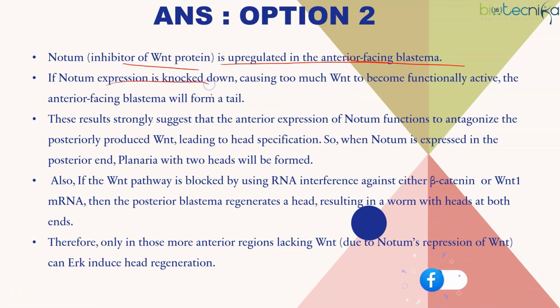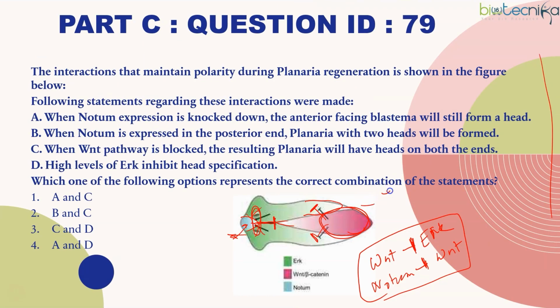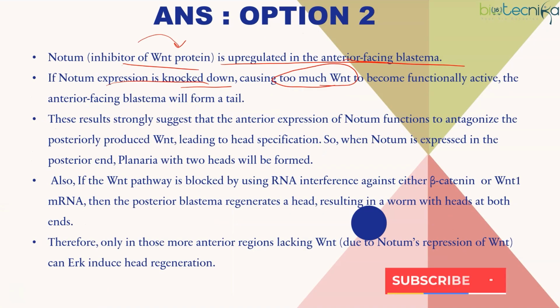If notum expression is knocked down, now notum was an inhibitor of WNT. So if it is knocked down, then WNT can be produced. It becomes too much functionally active. Now wherever WNT was there, that side was supposed to become a tail. We can see head and tail, that also we can make out from the diagram. So in that case, what will happen? The anterior blastema, if notum is knocked down, it will form a tail.